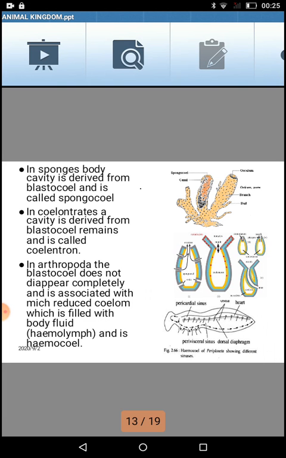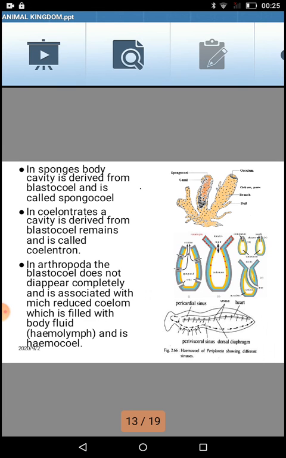Meaning in this case, when we talk about Arthropoda category, they have got the presence of blastopore, which is not completely disappeared. So they have the body cavity, but this body cavity gets mixed up with this blastopore or blastocele formation, and ultimately the whole of the body is filled up with the fluid. It is having an open circulatory kind of system, so that fills up with the body fluid, and that body fluid is called as hemolymph.